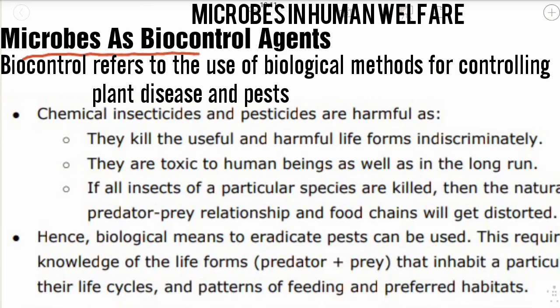Microbes as biocontrol agents. This topic is taken from the chapter Microbes in Human Welfare. Okay, guys. As we all know, there are many plant diseases, such as fungal diseases and viral diseases in plants,